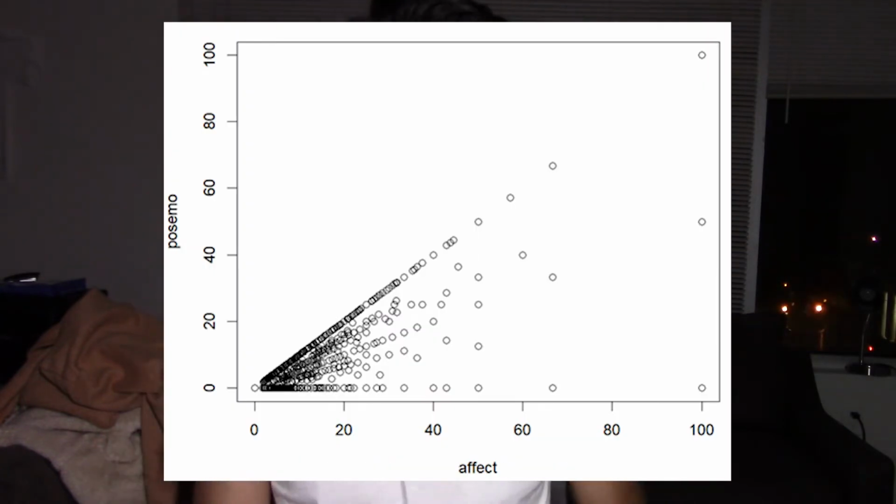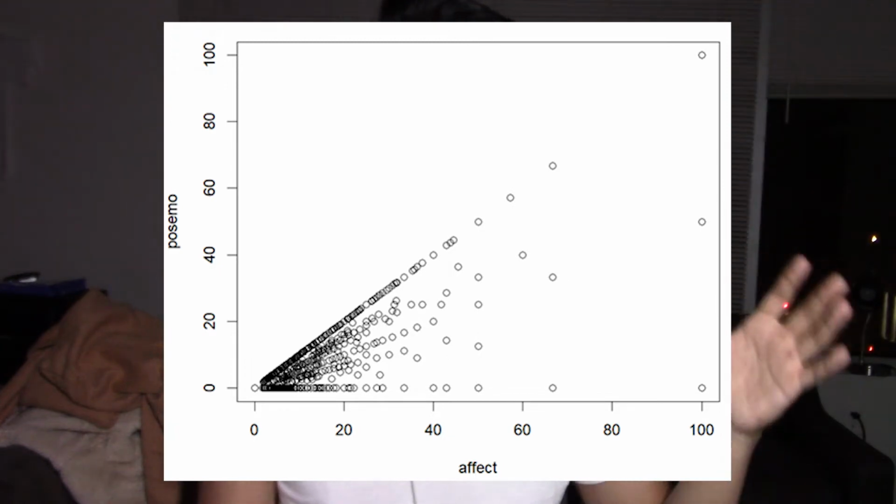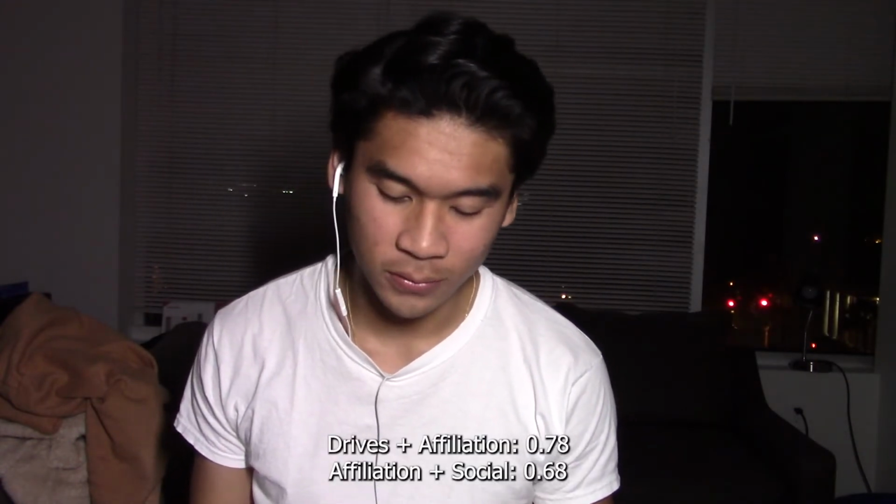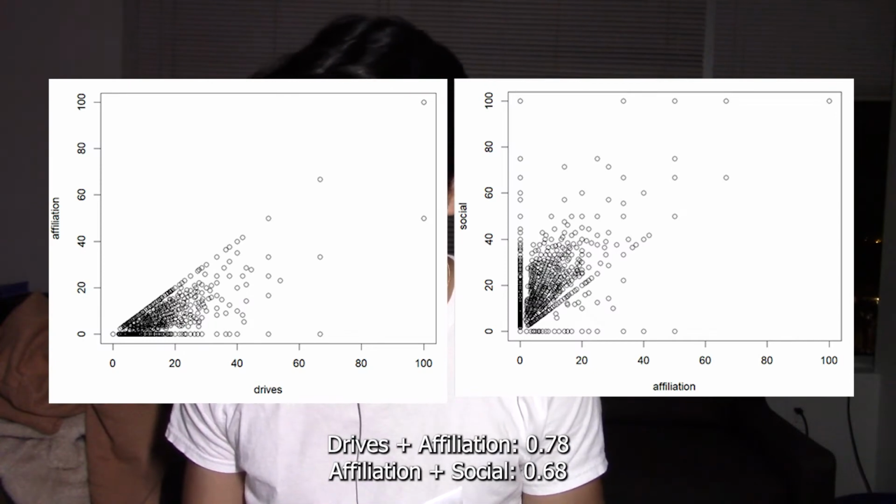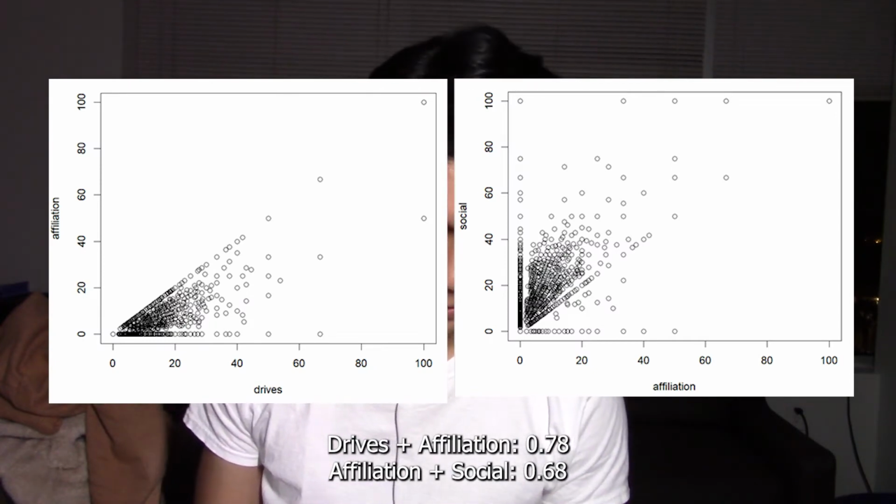Affection and positive emotion had a positive correlation of 0.85. This is kind of a no-brainer. Of course, if you show more affection, more loving, and more liking in your tweets, you're gonna have more positive emotion in your tweets. This was kind of cool. Drives and affiliation had a correlation score of 0.78, and affiliation and social had a score of 0.68. Whatever your drives are and whatever your social environments are, that's what you affiliate with, even when you're on Twitter.